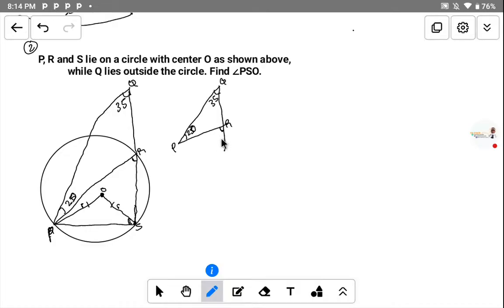Now, the exterior angle is equal to the sum of the opposite angles. That is the exterior angle. The sum of this one and this one is called the exterior angle. If this exterior angle is called Y, let's say it's called Y. Now to get this angle, it will be